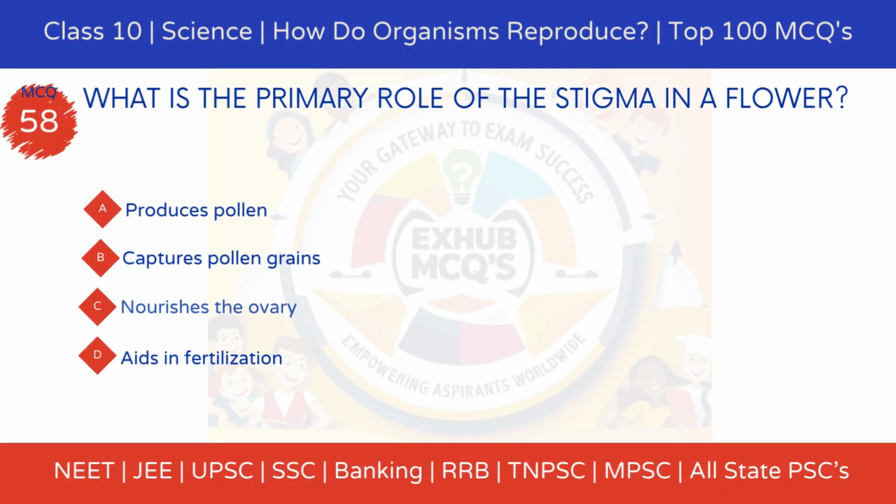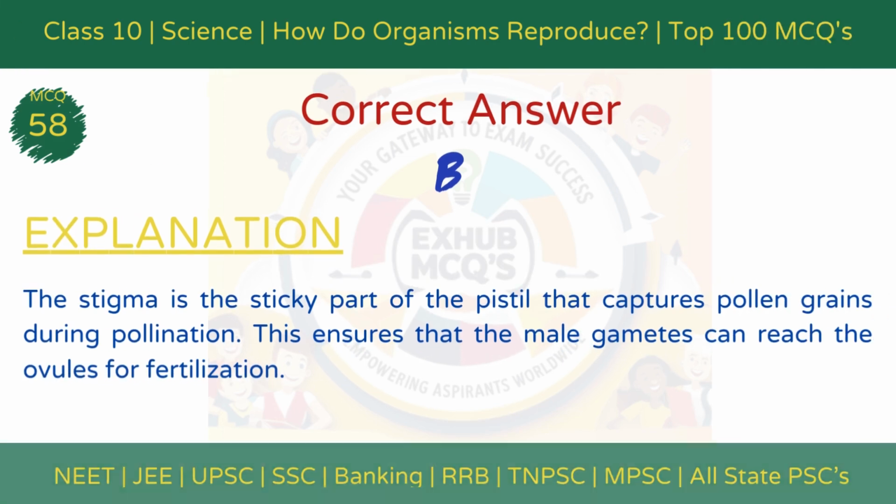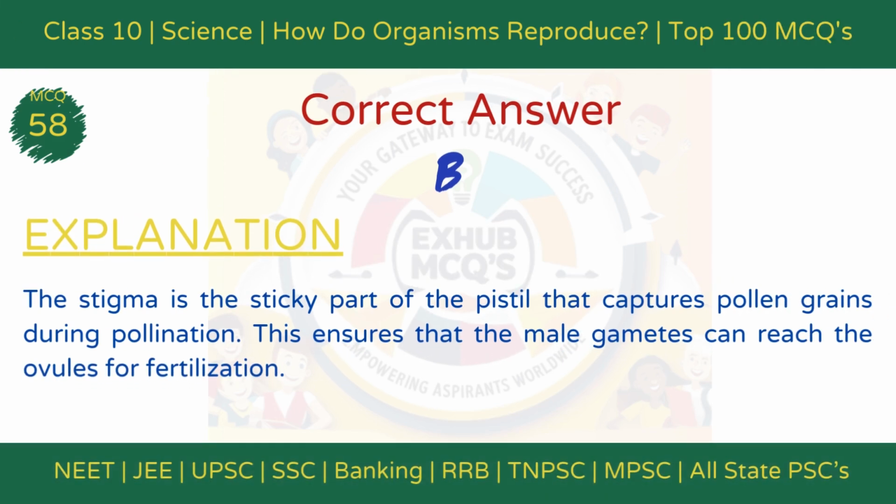The uterine lining provides nutrients and support for the embryo's development. MCQ 58. What is the primary role of the stigma in a flower? Option A, produces pollen. Option B, captures pollen grains. Option C, nourishes the ovary. Option D, aids in fertilization. The correct answer is option B, captures pollen grains. Explanation: The stigma is the sticky part of the pistil that captures pollen grains during pollination. This ensures that the male gametes can reach the ovules for fertilization.